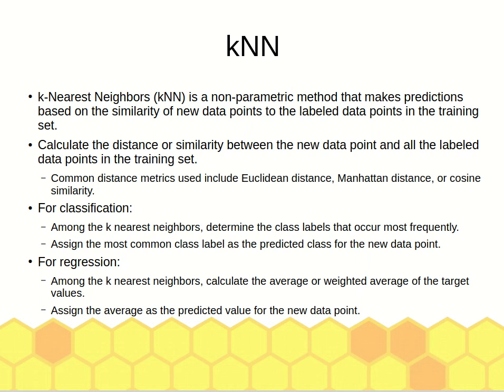So KNN can be used for classification and also for regression. It is based on measuring the similarity between data based on the distance. So distance metric can be based on Euclidean distance, Manhattan distance, or cosine similarity.